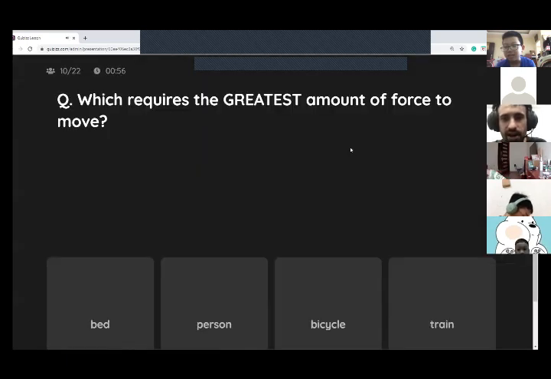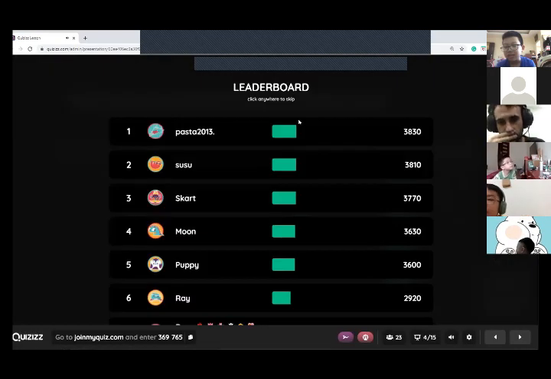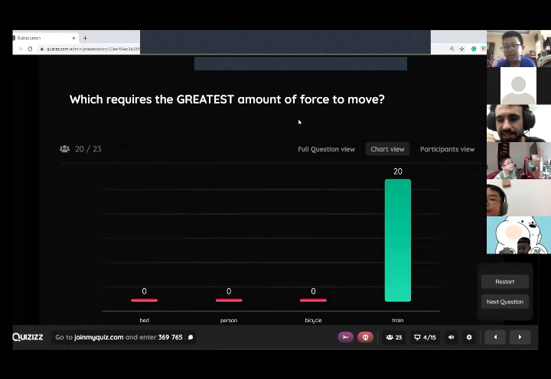Which requires the greatest amount of force to move? A bed, a person, a bicycle, or a train? Okay, Pasta got it. Good job, guys. It's a train. Okay, guys, we're only going to do one more question for today.